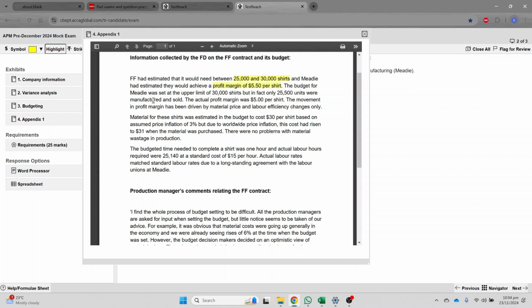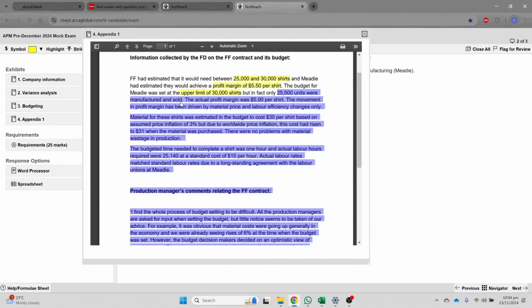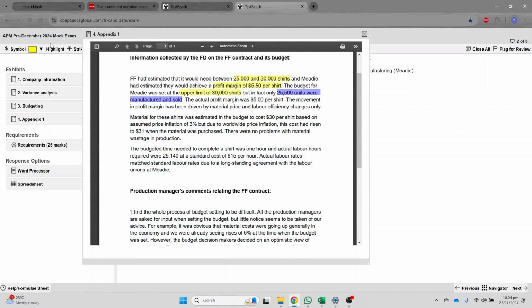The budget for Medi was set at the upper limit of 30,000 shirts. So they were expecting that the demand will be in between 25 to 30,000, but in budgets they have kept their target at a higher level. But in fact, only 25,500 units were manufactured and sold. So that is within the limit because limit was 25 to 30,000. But if you have kept the target of 30,000 and if you are comparing with that, definitely it is not up to the mark performance, right? But again, if you compare 25 to 30, it's reasonable.